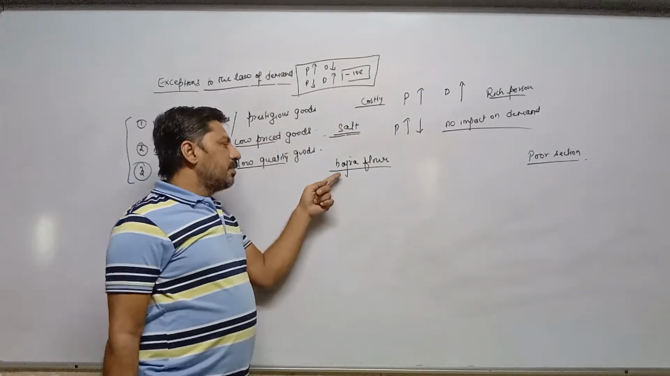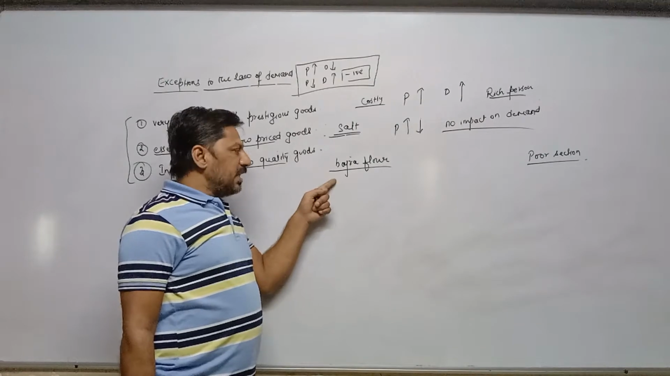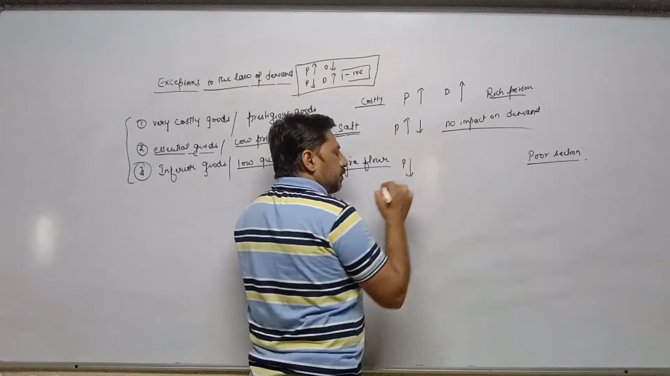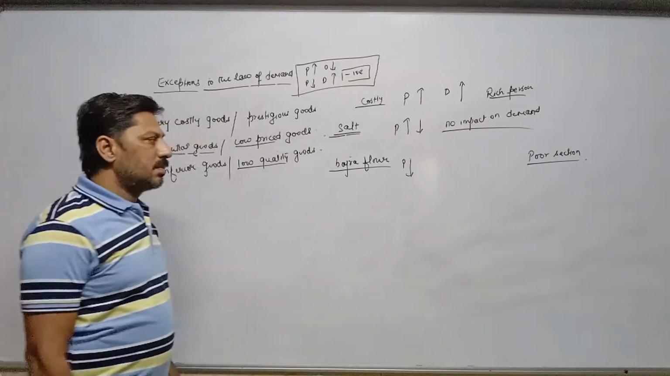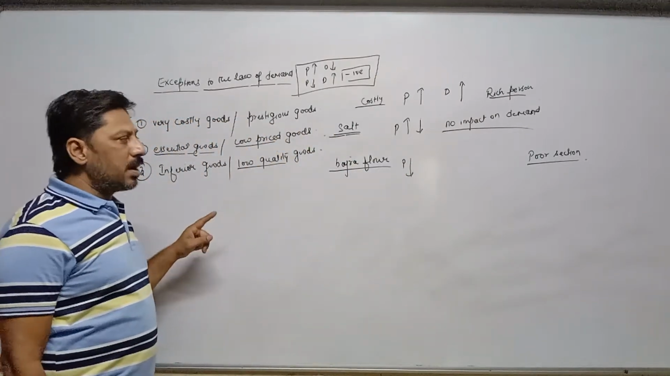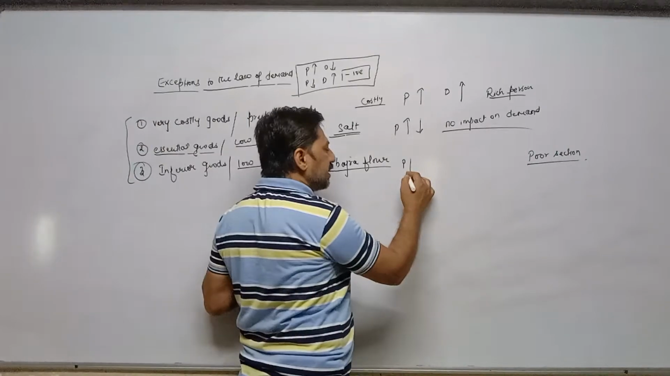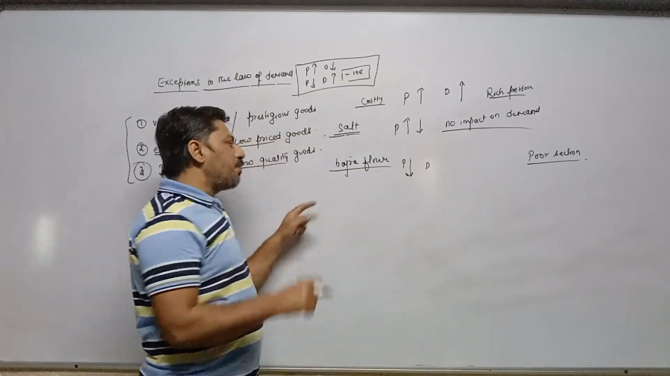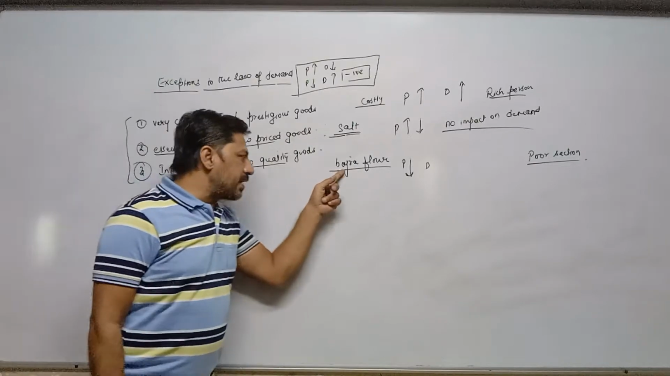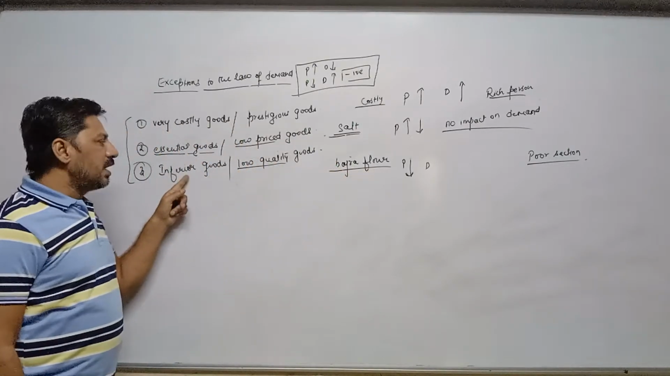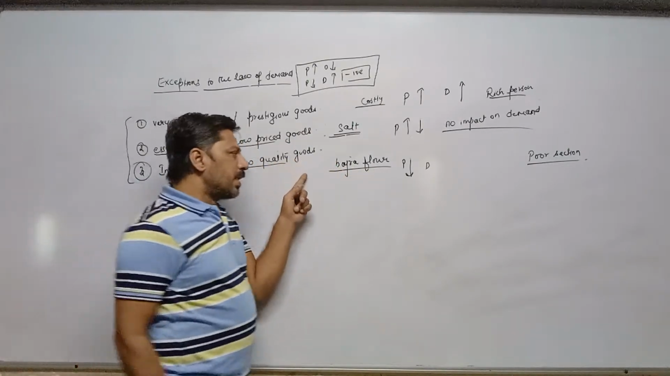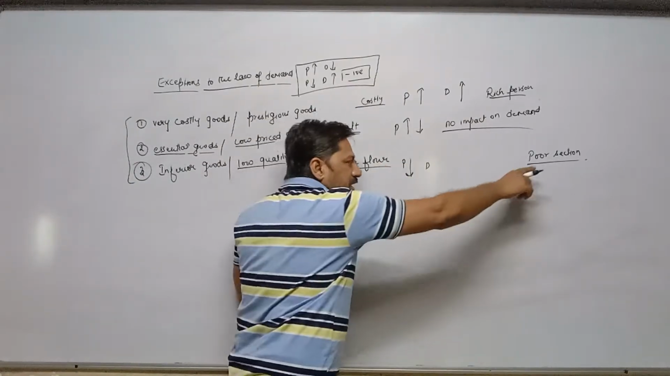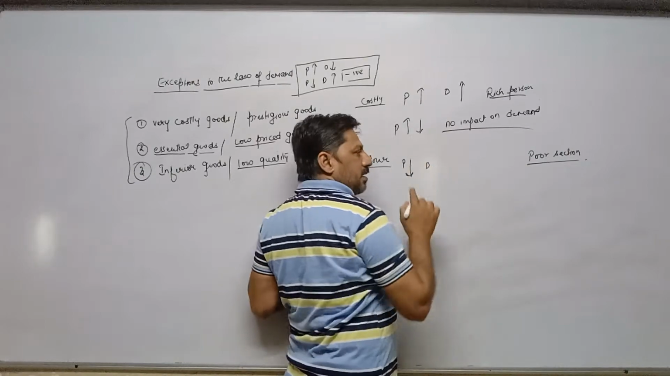Now, assume that the price of bajra flour is reduced. According to the law of demand, whenever price reduces, its demand starts increasing. But in the case of bajra flour, because we are taking bajra flour as an inferior good, a low quality good, whenever the price of bajra flour reduces, the poor section will not increase the demand.